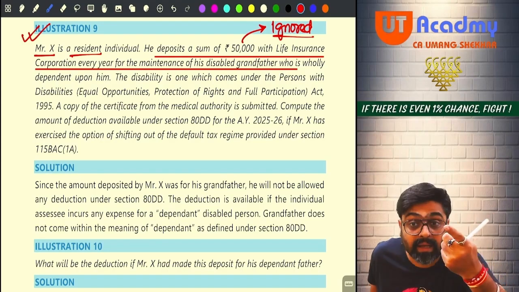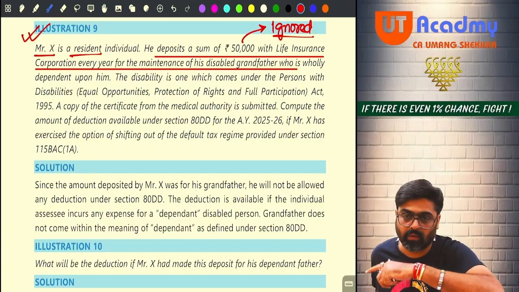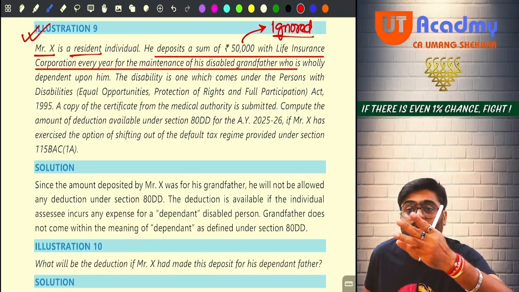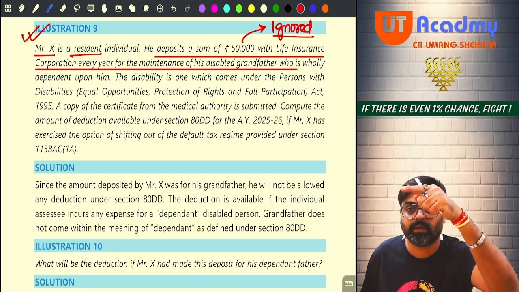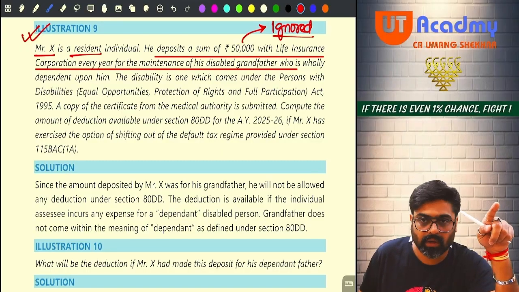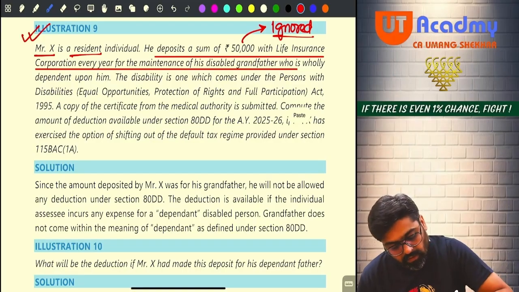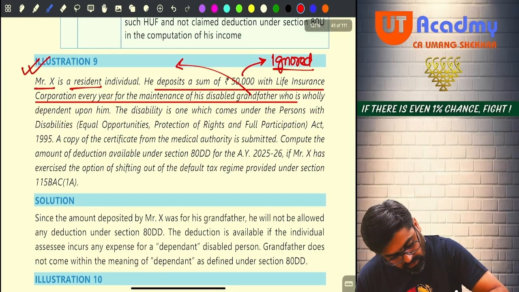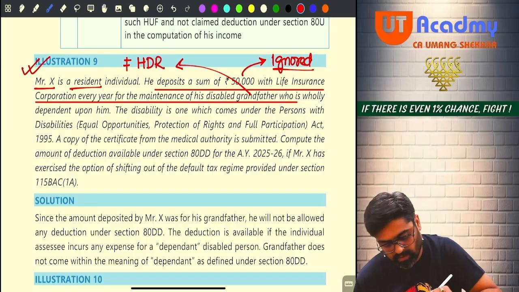So if you are spending this 50,000, hence you are eligible to get 80DD. But the amount which you are spending, you have to ignore it, because the deduction is not based on amount spent, it is based on the disability percentage. Okay. Now, the disability is of a grandfather. Grandfather is not equal to HDR. We don't call it HDR only.